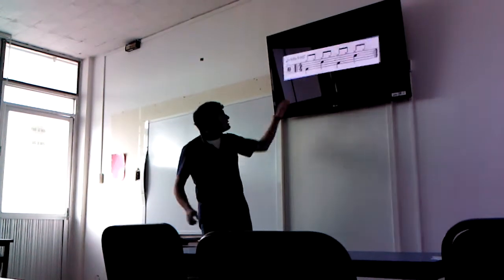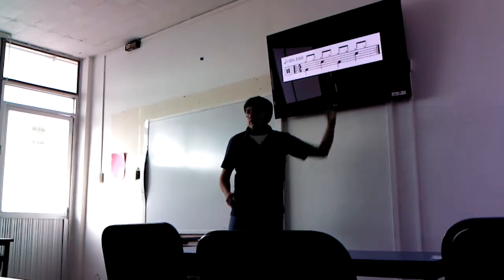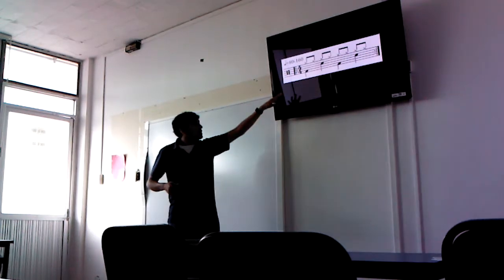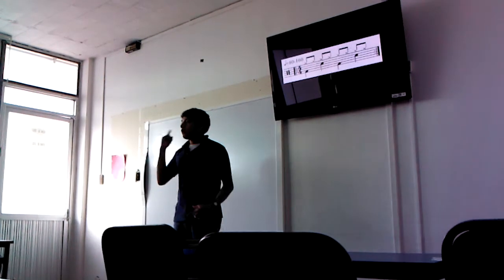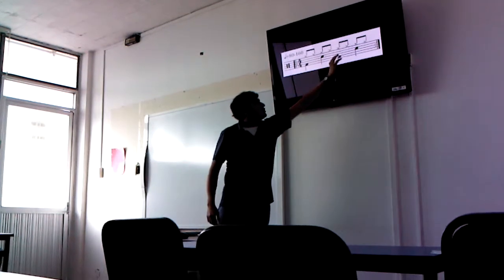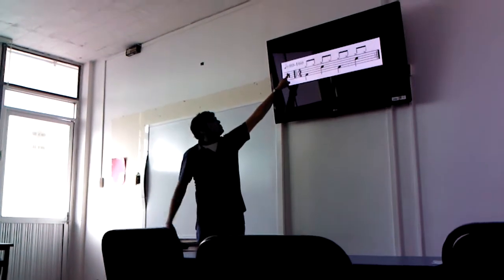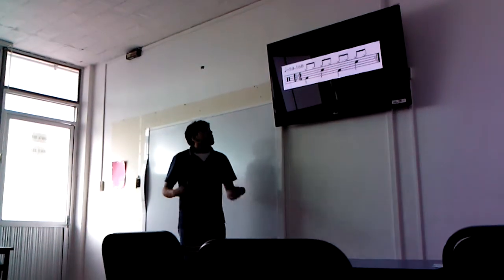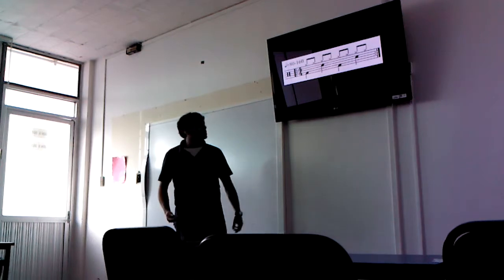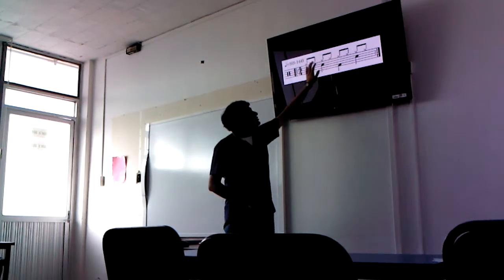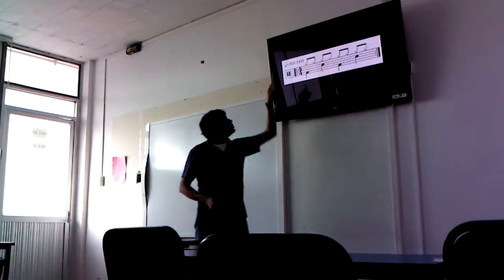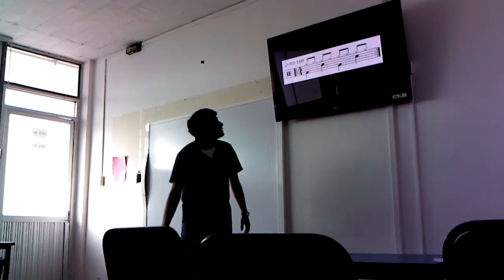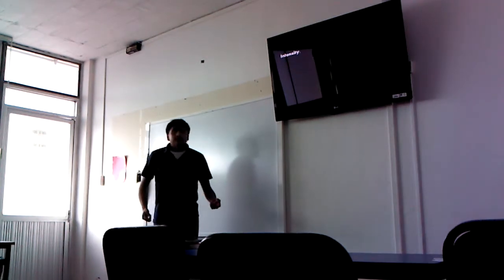For example, in this staff we have 1, 2, 3, 4 different symbols, or it's the same symbol, but each one of these is equal to 1 beat. So 1, 2, 3, 4. This is the measure. So we're going to start with 80 beats per minute or 160 beats per minute. So we're going to start like this: 1, 2, 3, 4, 5, 6, 7, 8, at 80 beats per minute or 160 beats per minute.